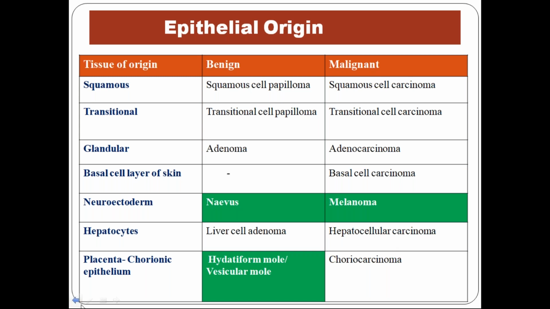Next, placenta. You all know placenta is lined by chorionic epithelium. For the benign tumor, this is also going against the nomenclature. A totally different term is given, and that too there are two different terms: hydatidiform mole and vesicular mole. We have to learn, no other choice. The malignancy is choriocarcinoma, which is easy.